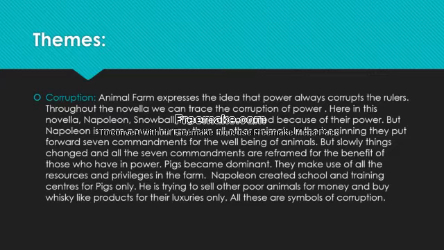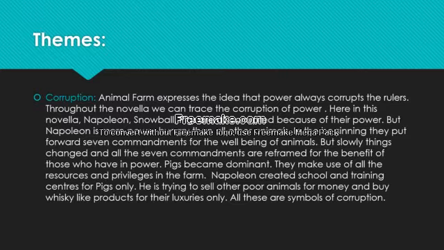We are discussing themes of Animal Farm. Let us discuss the points. Next theme is corruption. From that word itself, we can understand how this theme is worked out in our novella.